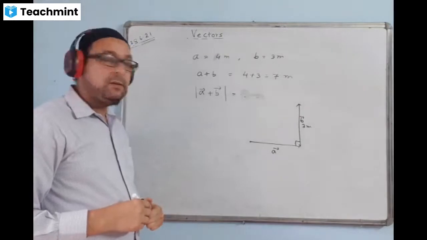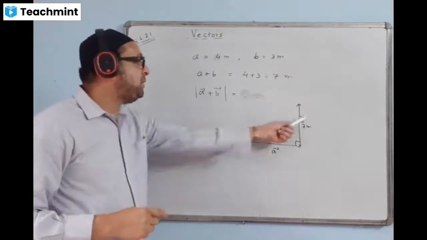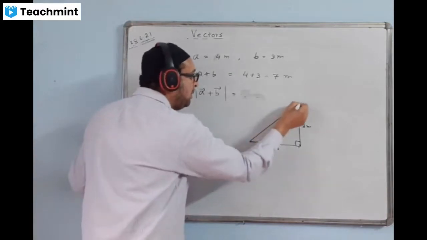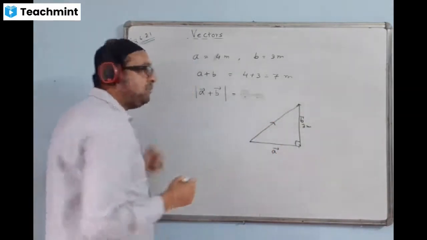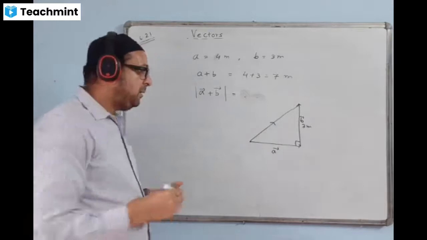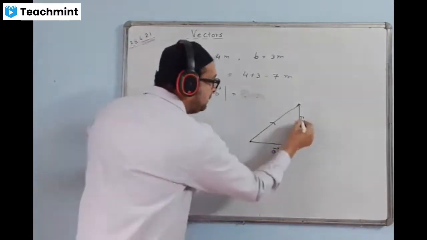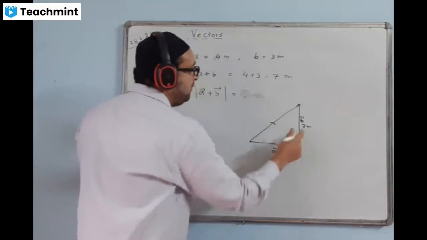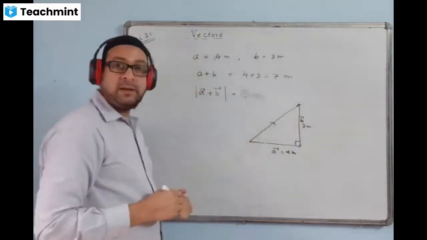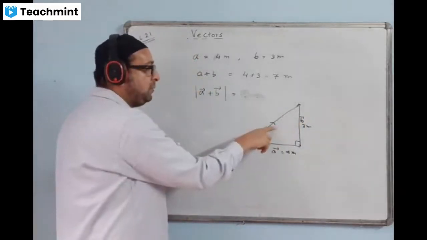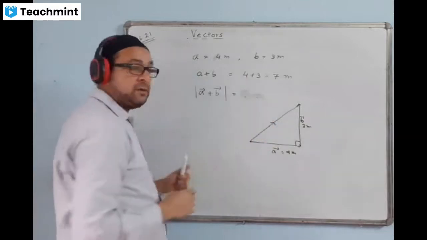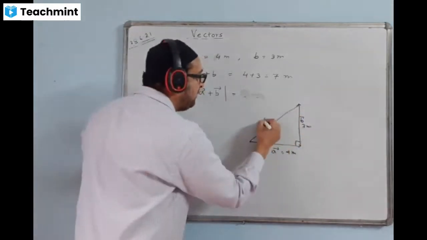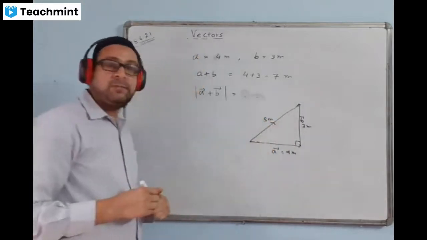So where is the addition of these two? Addition of these two is given by this one. I think in lower classes we used to find displacement, if you remember that. The magnitude of B is 3 meters, the magnitude of A is 4 meters. We have to use our Pythagoras theorem here and find this value. This is the value of the addition of the two vectors. So by Pythagoras theorem, it becomes 5 meters. This is the value of displacement.